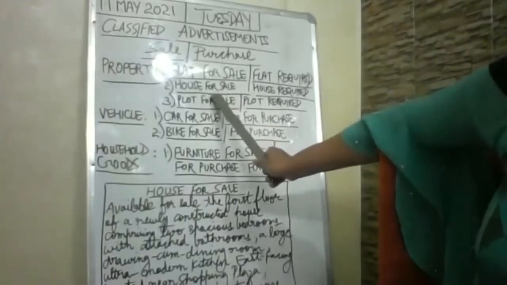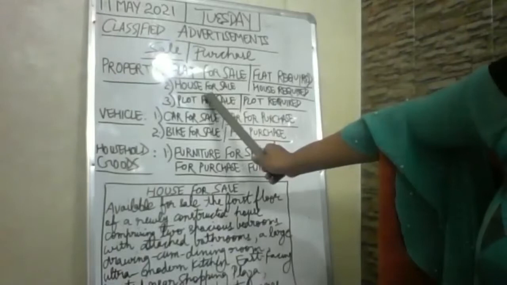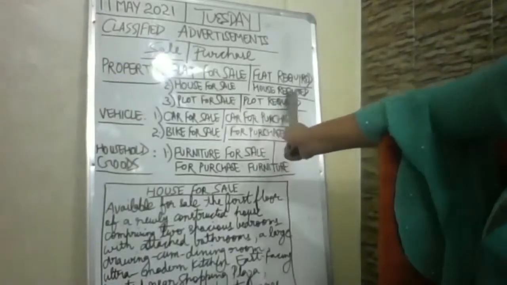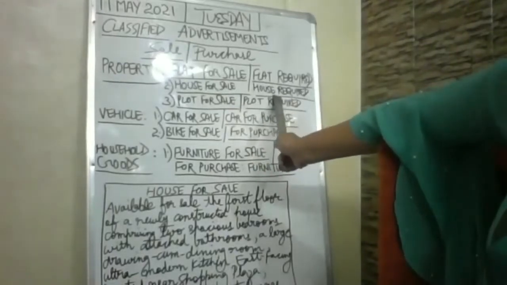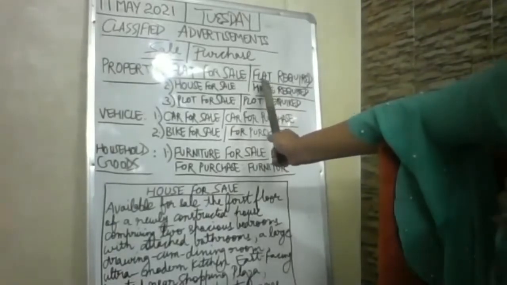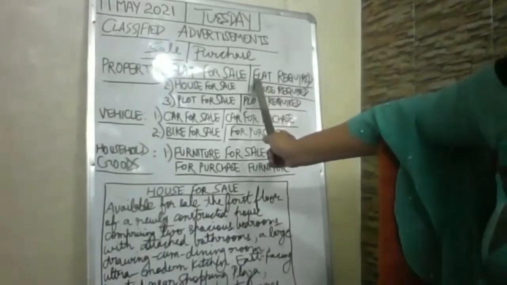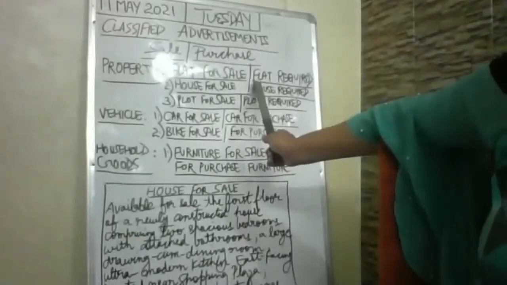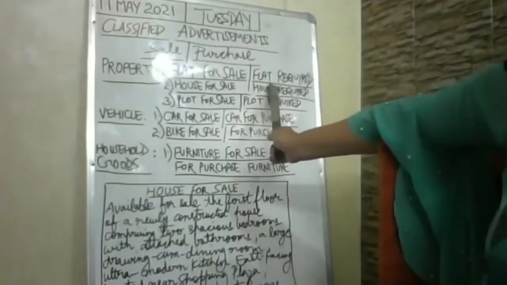Semi-furnished house for sale or fully furnished house for sale, anything can be there. Then house required again for purchase. Also, if you want to purchase a house, you can mention your priorities: this area is required, that square feet you can mention, east facing, whatever your requirements are.